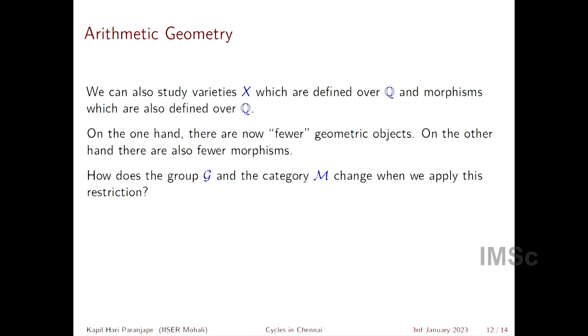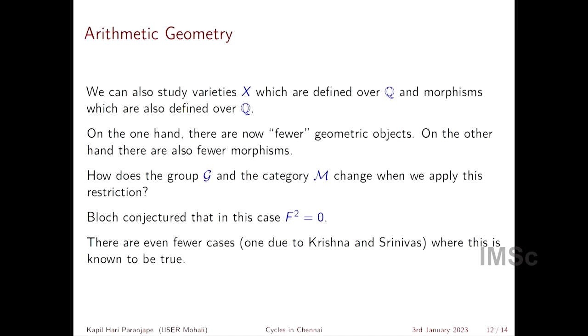Now, on the one hand, there are fewer geometric objects because, of course, you want your equations and all the functions, everything, to be defined with rational coefficients rather than complex numbers. On the other hand, we also have fewer maps because the maps also have to have rational coefficients. So what does this do to the group?